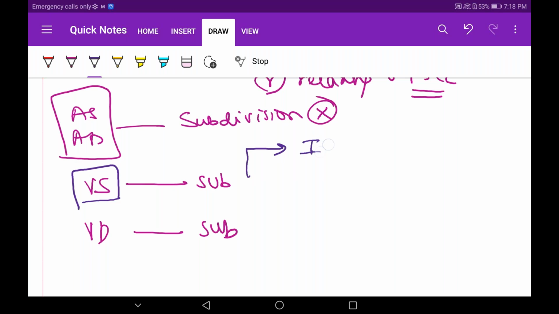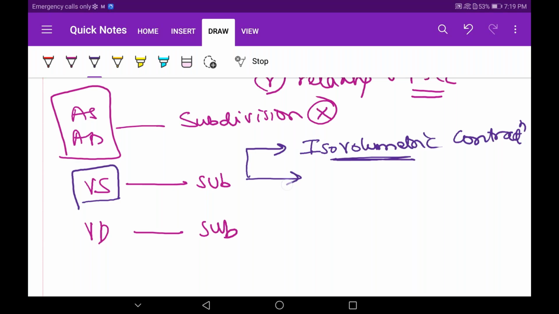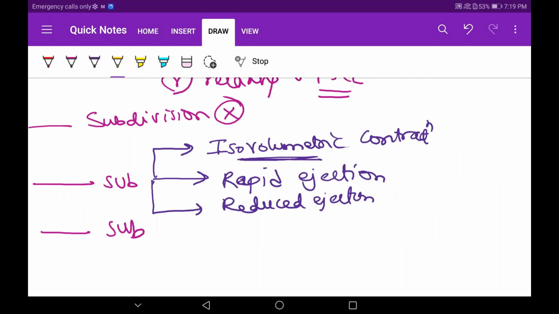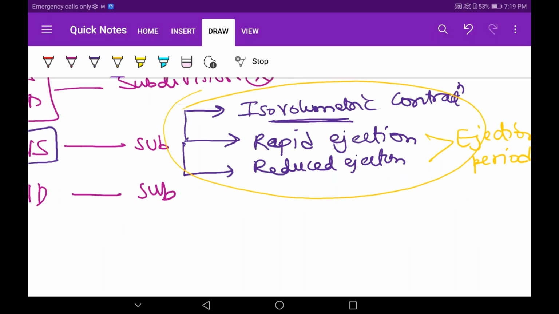First is isovolumetric contraction; systole means contraction. I will explain why it is called isovolumetric. Just note these phases down. Then I have the rapid ejection phase and the reduced ejection phase. Both of these come under the ejection period. This is ventricular systole.